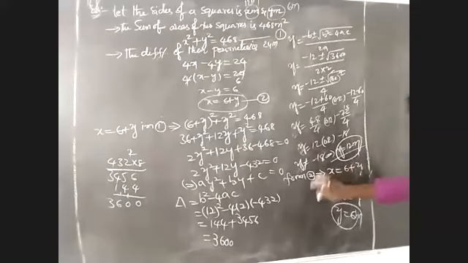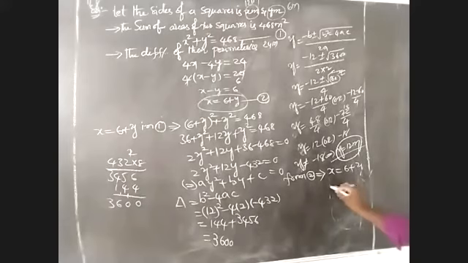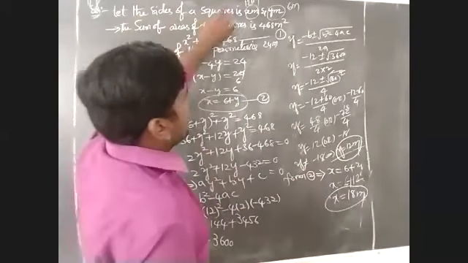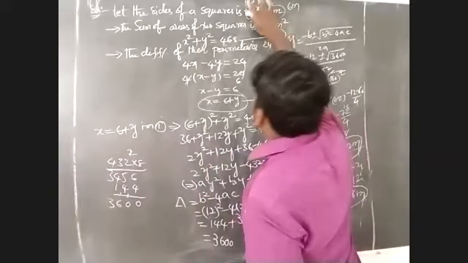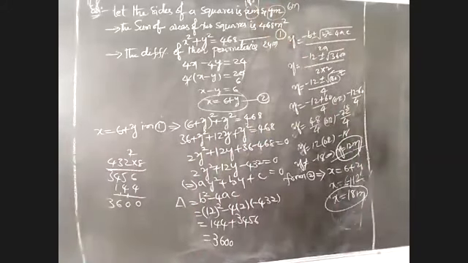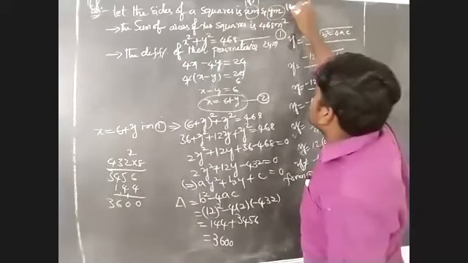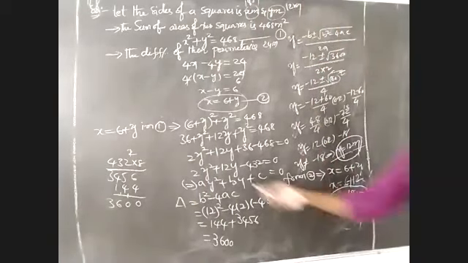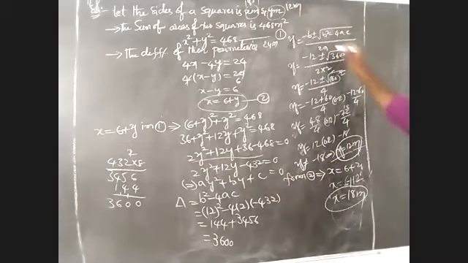That is, x is equal to 6 plus y. I am extremely sorry. That means x is equal to 6 plus 12, where y is 12. So x is equal to 18 meters. This is y, this is x. So the sides of the squares are x equal to 18 meters and y equal to 12 meters. So I'm sorry, this is a quadratic equation in variable y, not in x. That is the small mistake in this problem. I have to write this one.